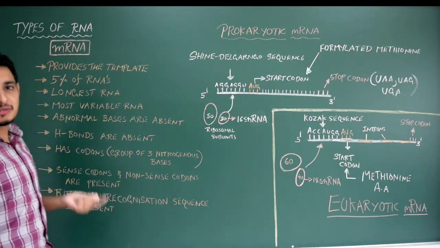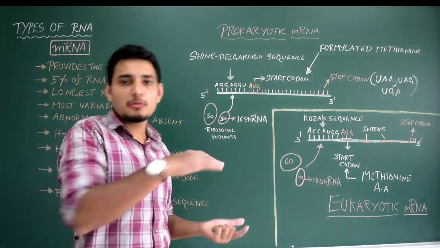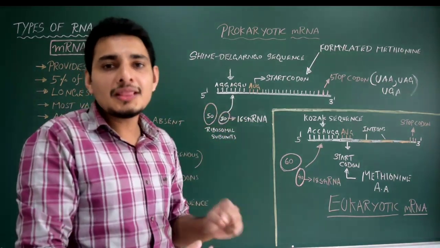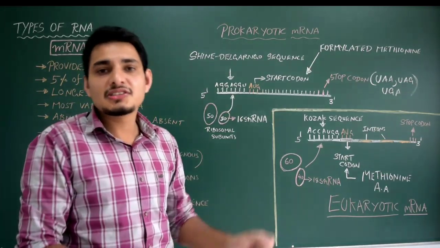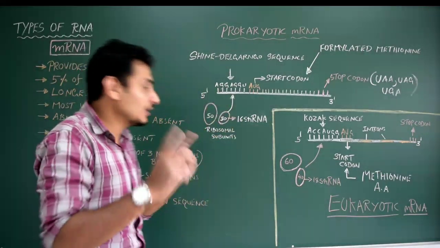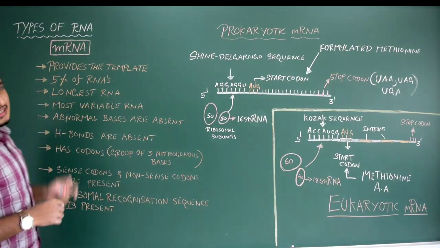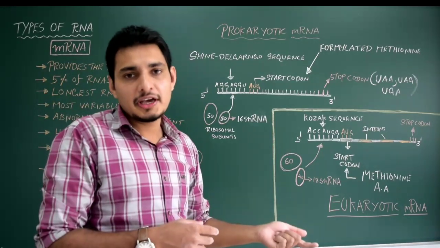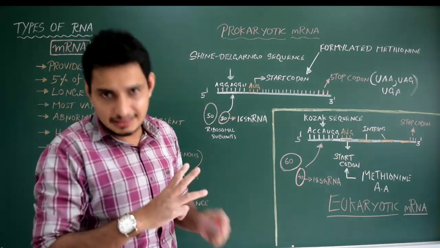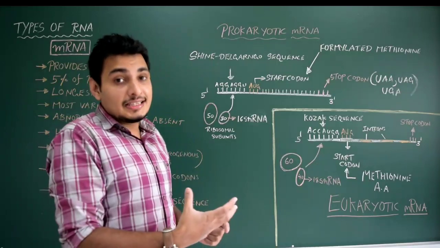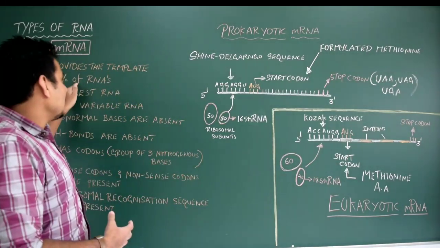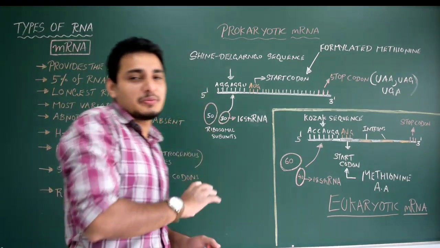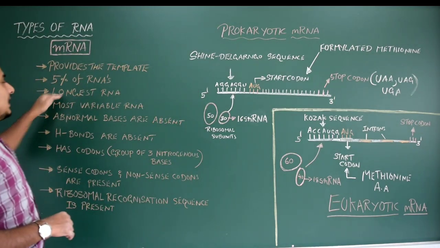It provides the template. Obviously, we know that it copies the message or information from the template strand of the DNA, and then this information which is now on the mRNA will be used to synthesize the proteins, correct? If you look into the total number of RNAs, whether in prokaryotes or eukaryotes, you know that there are 3 major types. Out of these 3 major types, the mRNA makes up only 5% of the total RNAs. Just remember it.